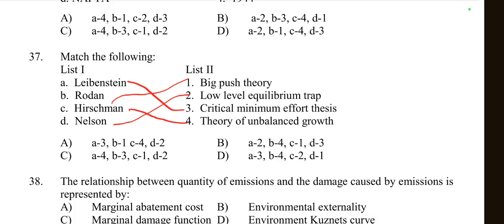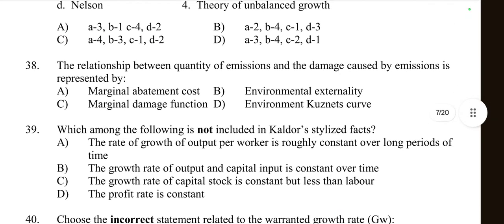So 37 right option is A3, B1, C4 and D2. Option number A is right here. Then come to question number 38.